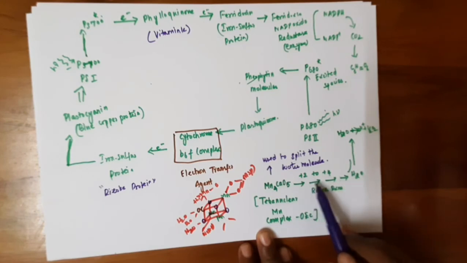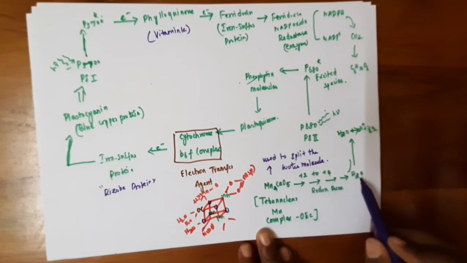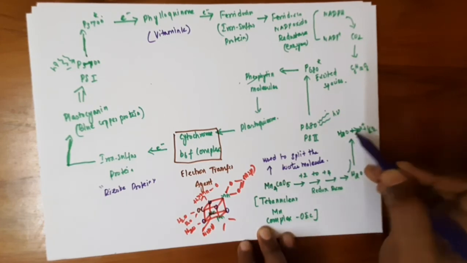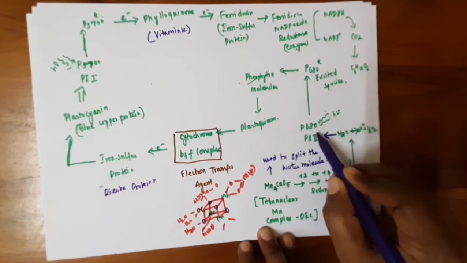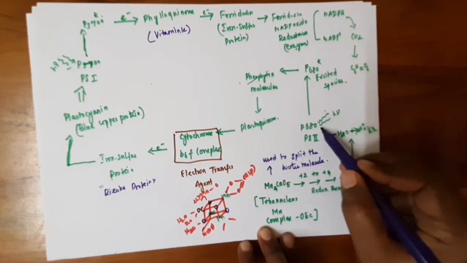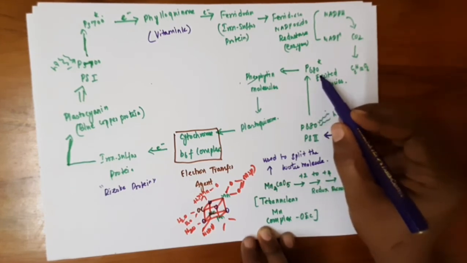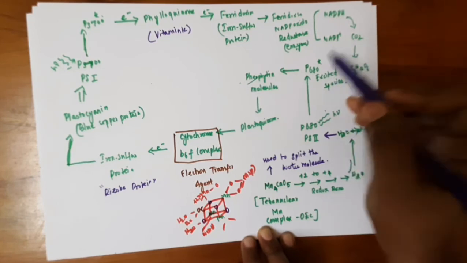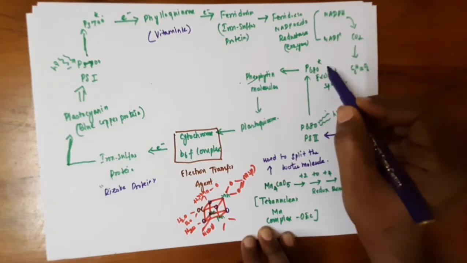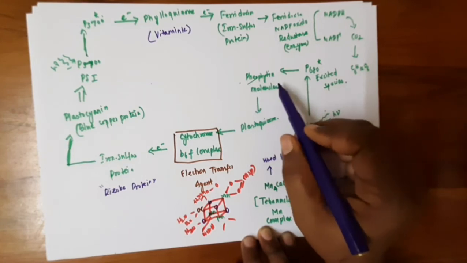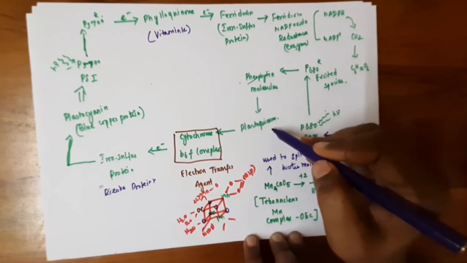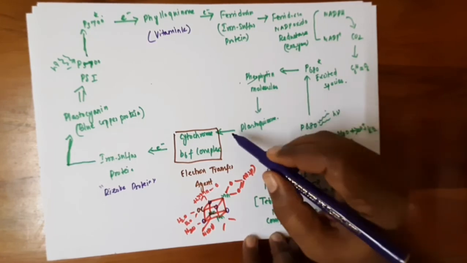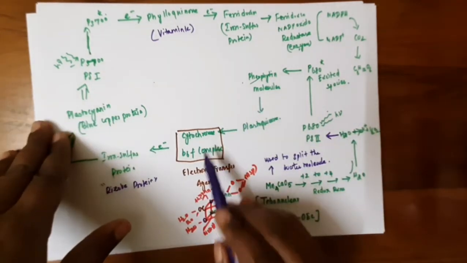So the electron is transferred and it splits the water molecule, H2O to H plus, and it gives the oxygen out. So the energy is given to this P680, that is chlorophyll 680. It absorbs the energy of 680 wavelength range and goes to the excited species. This excited species does not stay in the excited level, so it transfers its energy to the pheophytin molecules. So this is the molecule found in the plants. So this pheophytin molecule transfers to the plastoquinone molecule. So this plastoquinone transfers its electrons to the electron transfer agent that is called cytochrome b6f complex.